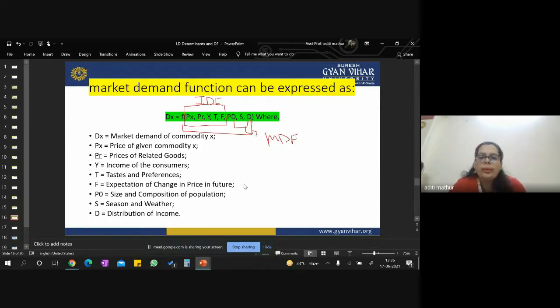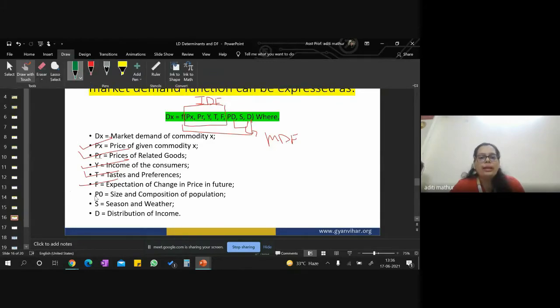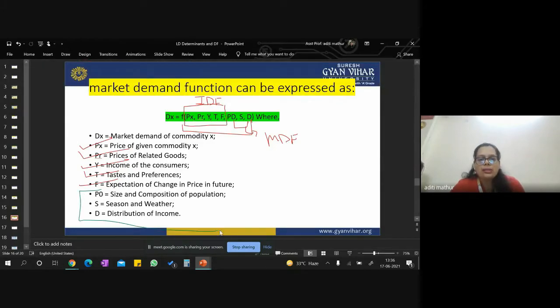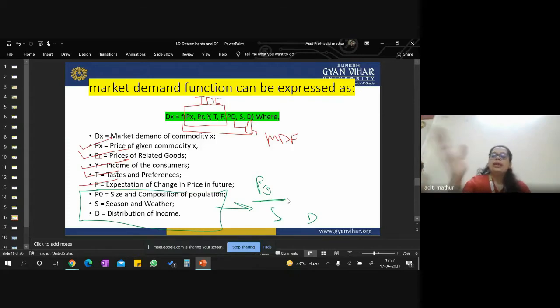So what are the common points? The common points are the price of a commodity, price of the related good, income of the consumer, taste and preferences, and future expected prices. Then ma'am, what are the extra ones? The extras are these 3. They are very important. P0, S and D. What is P0? Size and composition of population.